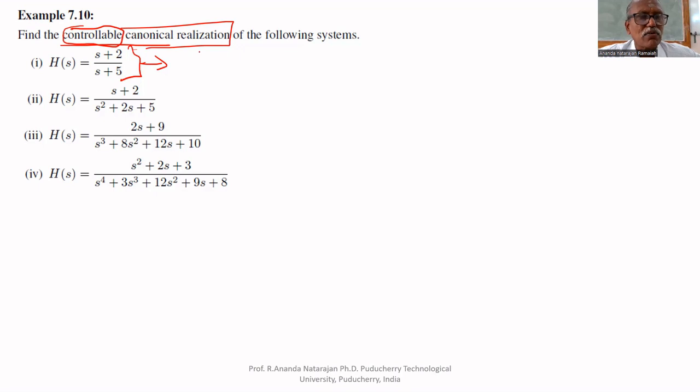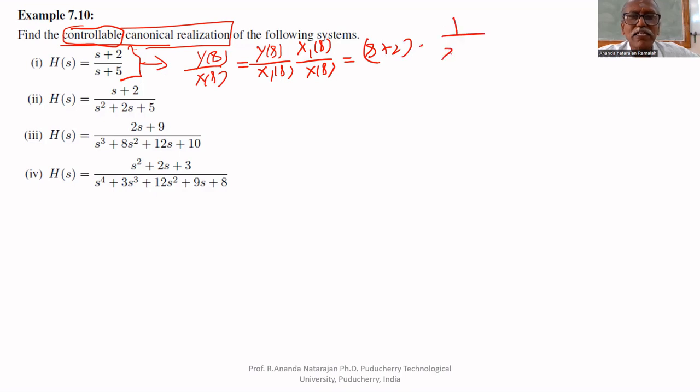For that, H of s equals what? Y of s upon X of s. H of s is the transfer function, that is output by input, equal to (s plus 2) divided by (s plus 5). This can also be written as Y of s upon X1 of s multiplied by X1 of s upon X of s. I am deliberately writing it like that. That is equal to (s plus 2) multiplied by 1 by (s plus 5). This way I am separating.